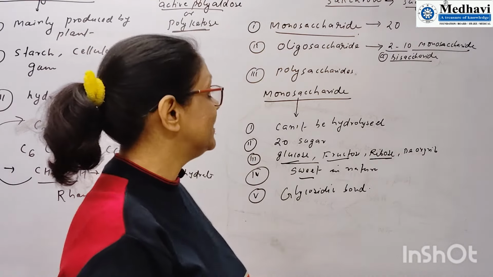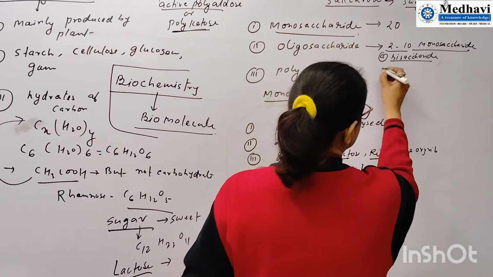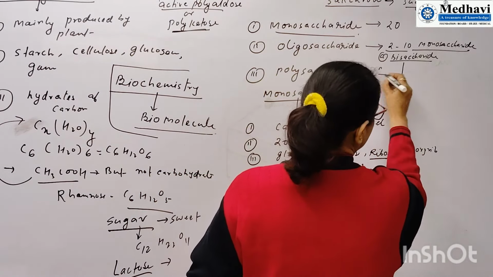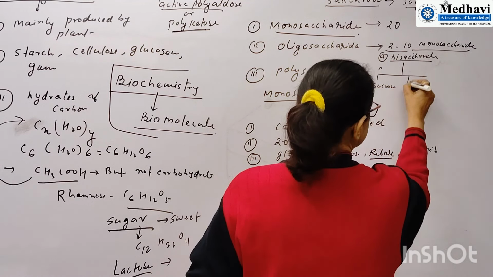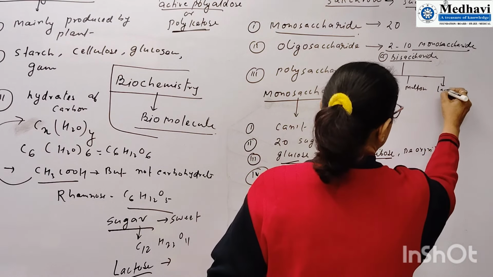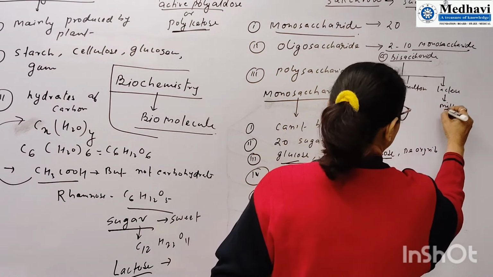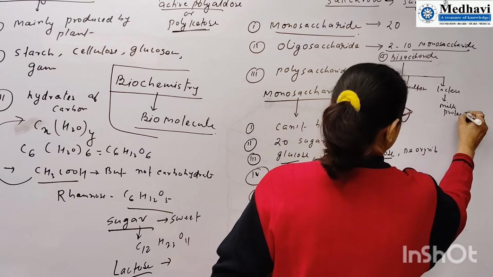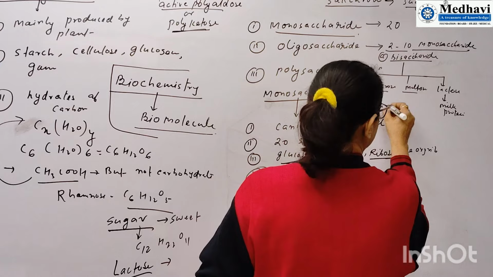I will explain in detail when I teach this topic. In the disaccharide category, first is sucrose, second is maltose, and third is lactose. Lactose is called milk sugar. Sucrose is called cane sugar.